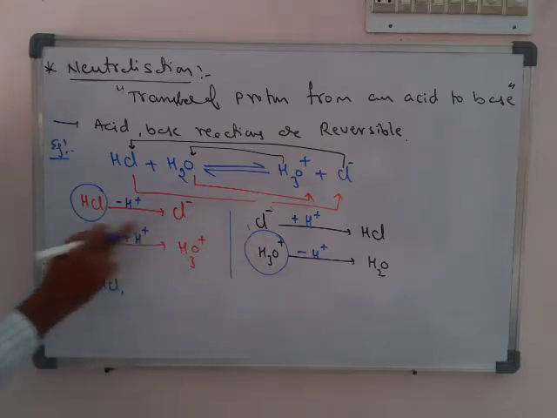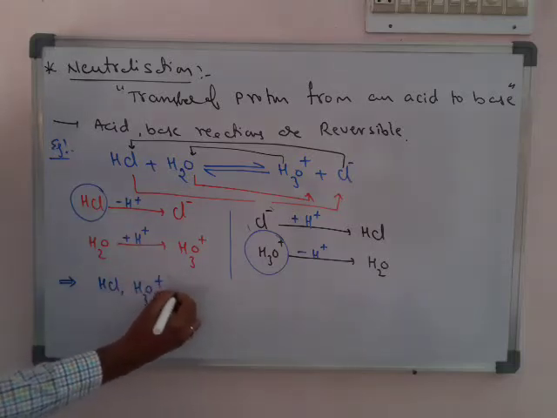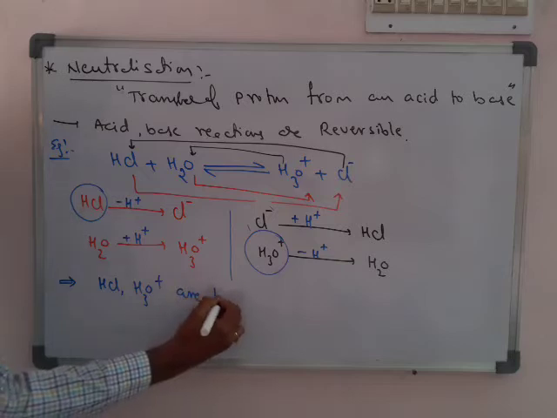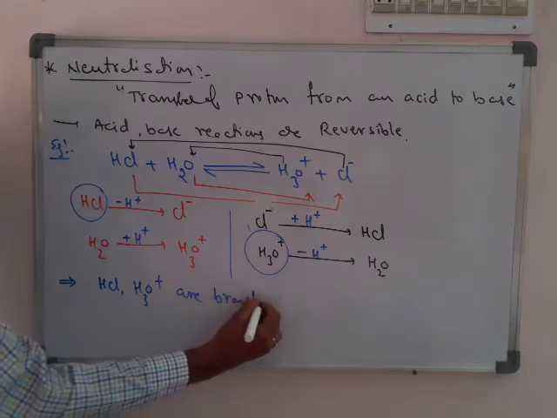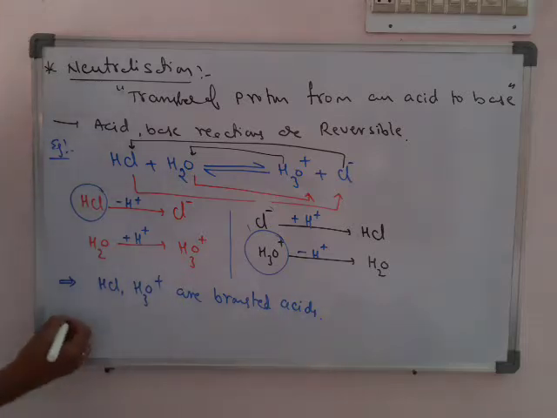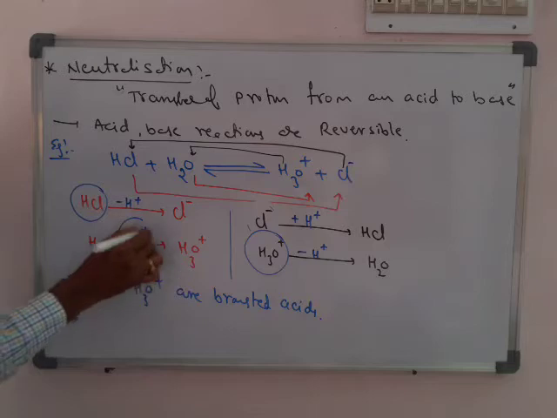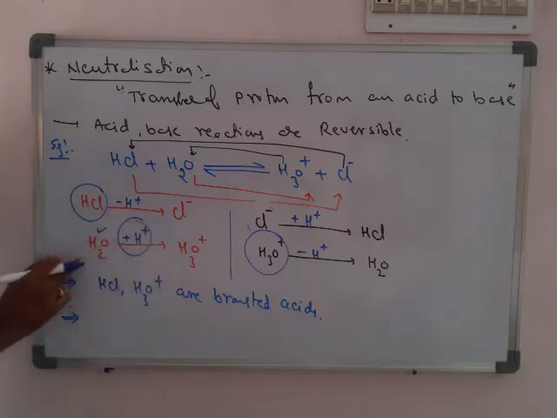In the forward reaction HCl, and in the backward reaction H3O plus, are Bronsted acids.